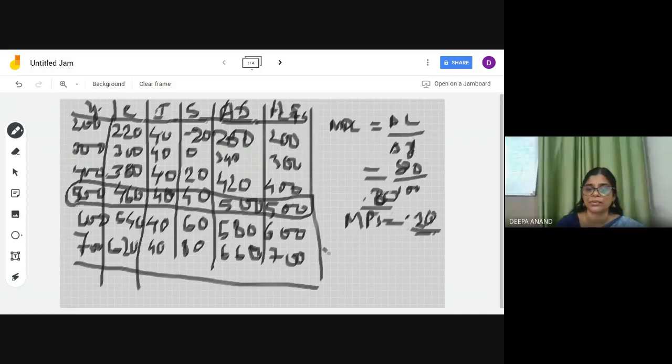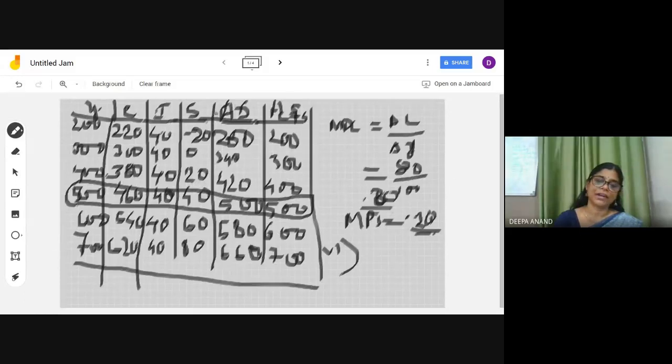What will you write? At 300 level of income, the AD is rupees 340 crore. So likewise, this question is of 6 marks. The previous question was also of 6 marks. This is also of 6 marks.